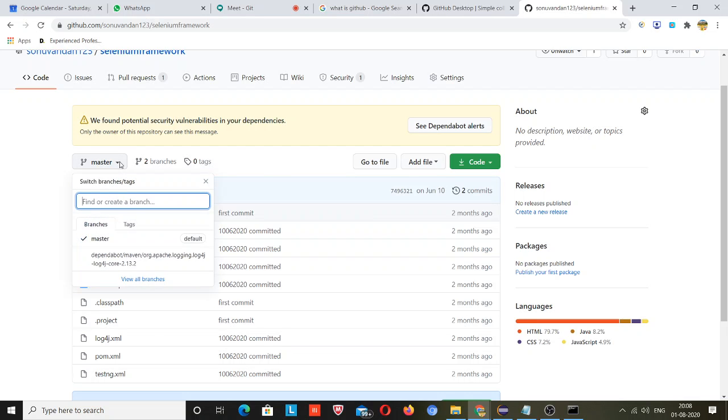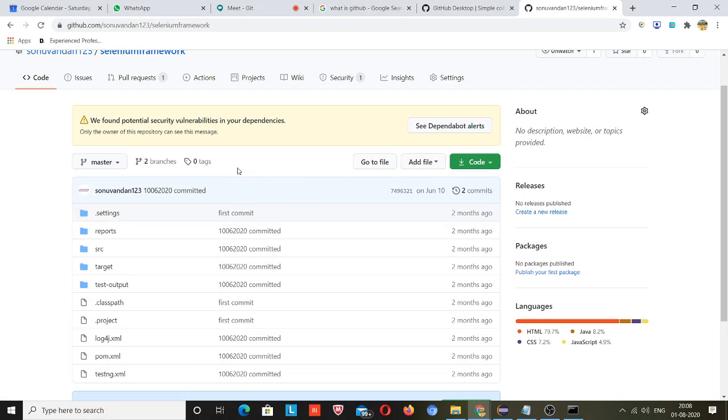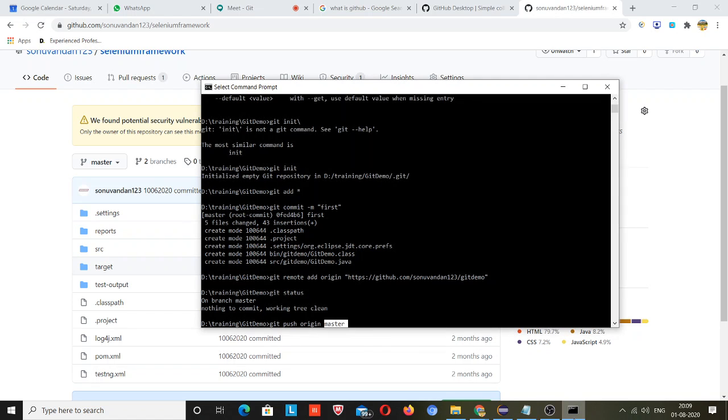Why have I not created any new branch? Simply, I can create a new branch as well, but I have not created one. The master branch is where your updated, fixed, bug-free code is. I can create one more branch, a testing branch. Suppose I give it the name test. Before adding to my live code, before adding my last stage code, I can add it on the test branch, so that if any miss happens, it can be fixed. My live code that was already fixed should not be disturbed. That's why I can create a branch as well.